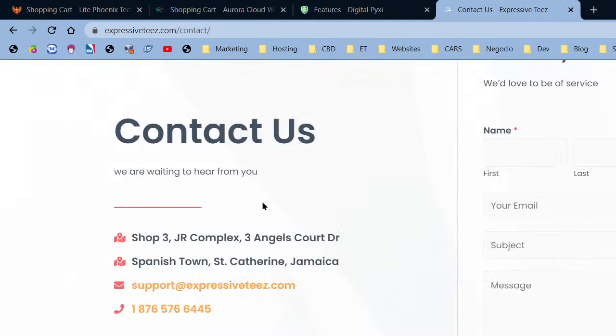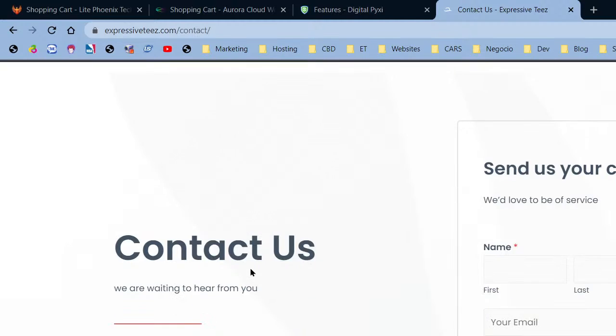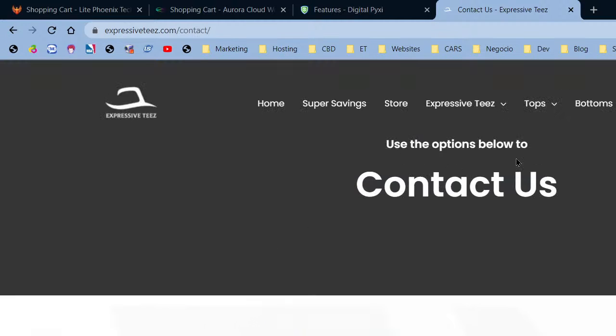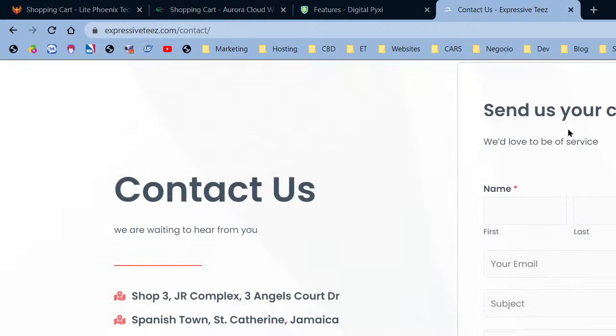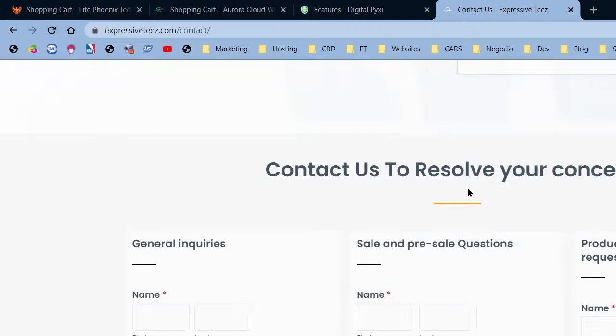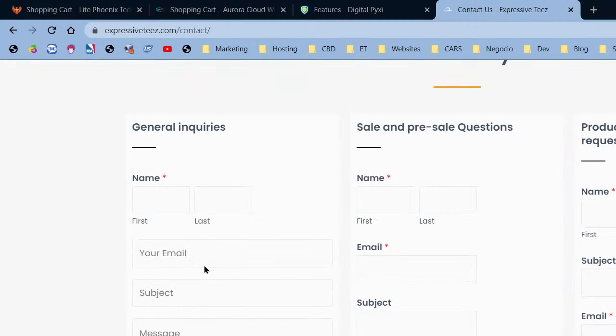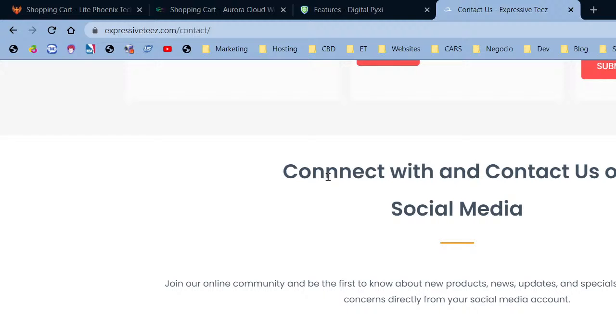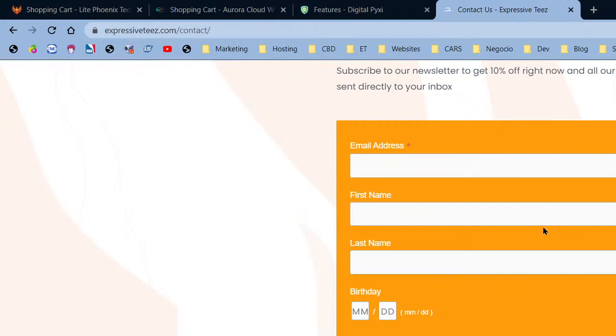All right, so now what we have right here is a wonderful contact page. It says use the options below to contact us. I'm going to need to do some work on this website after migration. It says send us your concerns. We'd love to be of service. It takes your name, your email, and gives you an email address and everything. Now it says contact us to resolve your concerns, for general inquiries, for sales and pre-sale questions, for product or service feedback and requests. All right, so that's fine. Connect with and contact us on social media. So this is what we're looking for right here.